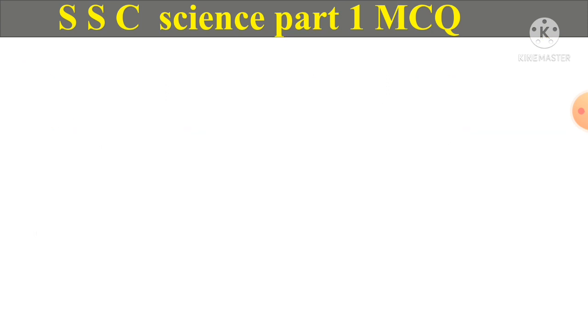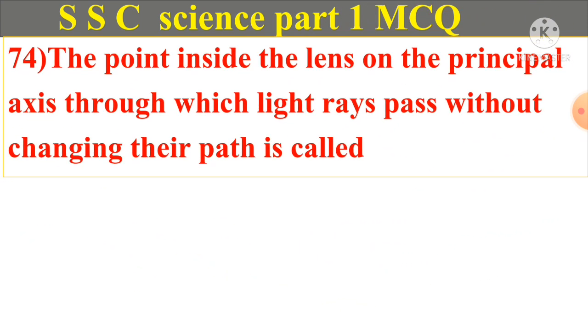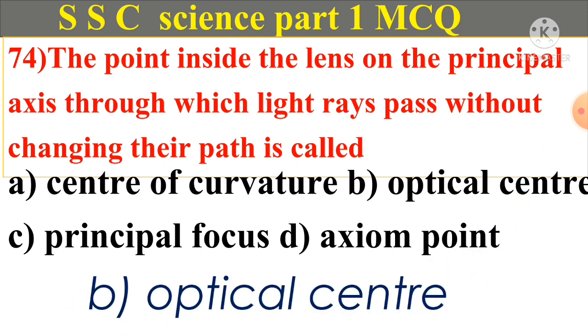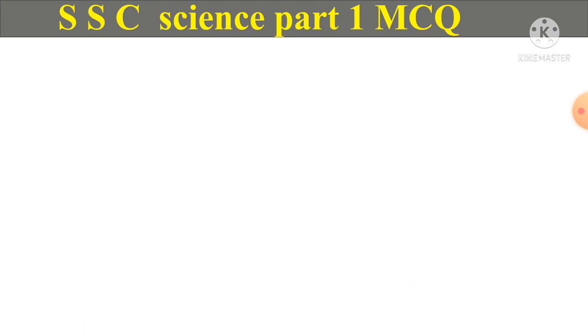Question number 74. The point inside the lens on the principal axis through which light rays pass without changing their path is called A. Center of curvature, B. Optical center, C. Principal focus, D. Axiom point. And answer is B. Optical center.